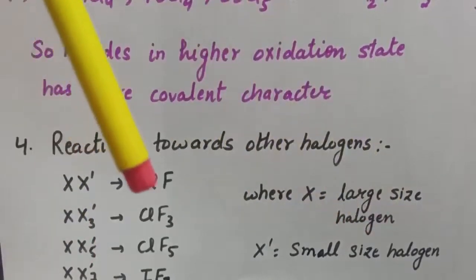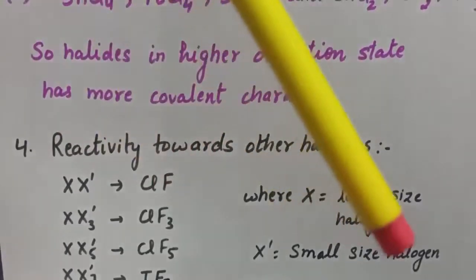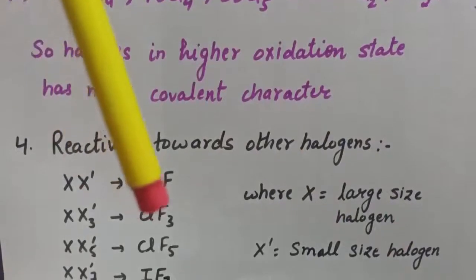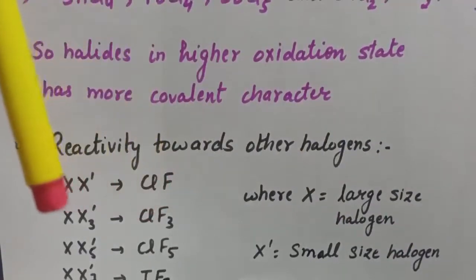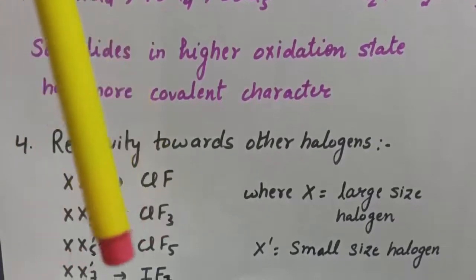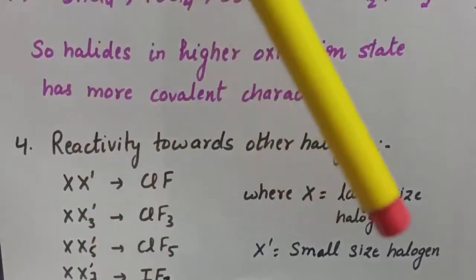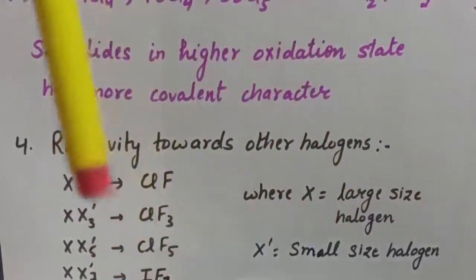The first example is ClF, where chlorine is the large size halogen and fluorine is the small size halogen, that is X'. Next we have ClF3, that is of XX'3 type. Next we have ClF5, and the last is IF7, in which iodine is the large size halogen and fluorine is the small size halogen, that is X'.